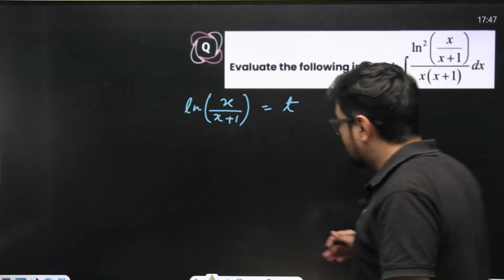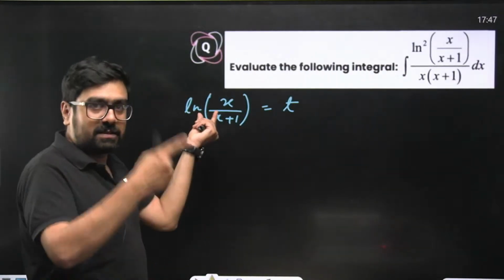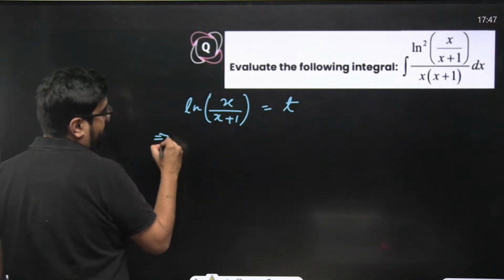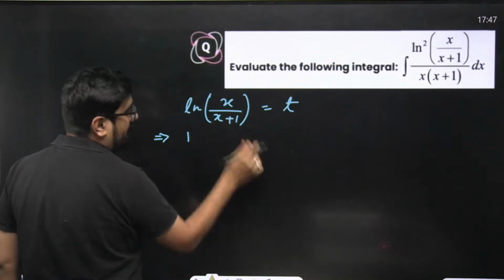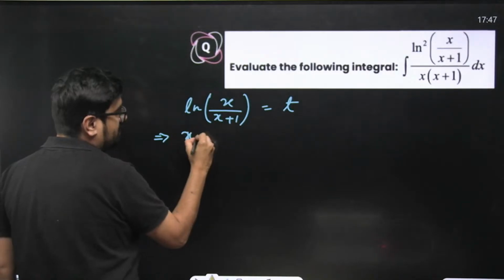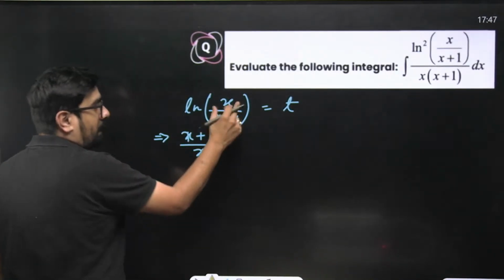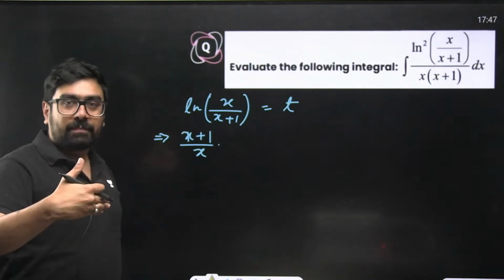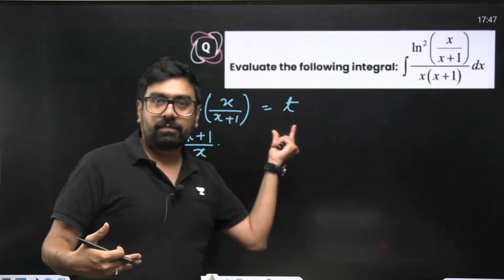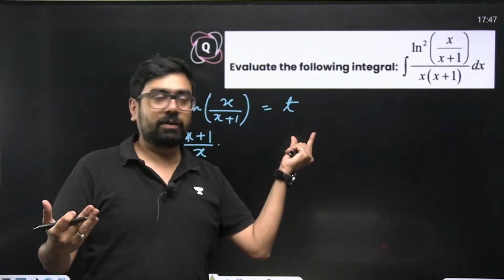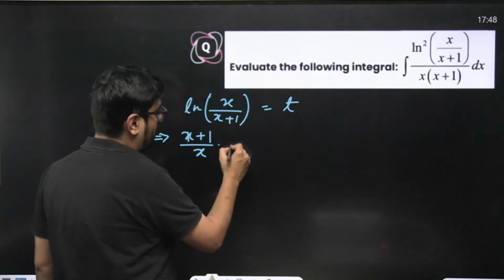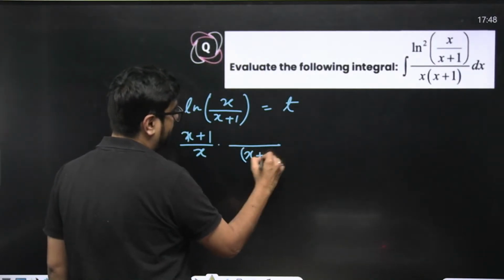First of all, the derivative of ln of x is 1 by x. So this will become 1 by x, so 1 by this thing. So it will become x plus 1 divided by x, multiplied with the differentiation of this. The quotient rule we'll have to apply here, not division rule, quotient rule. So x plus 1 whole square will come in the denominator.